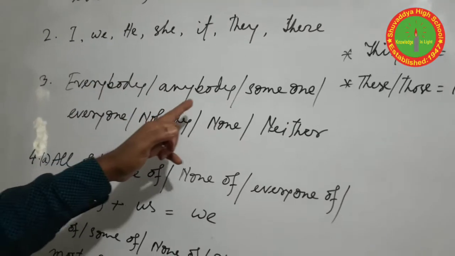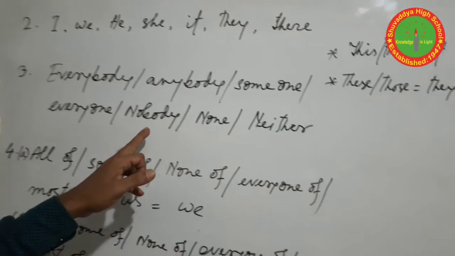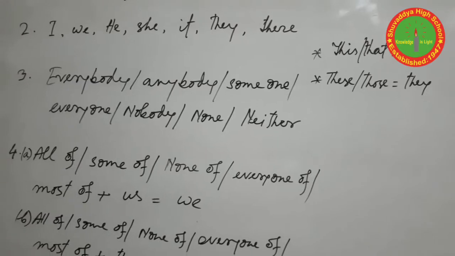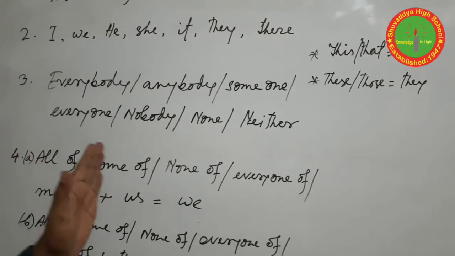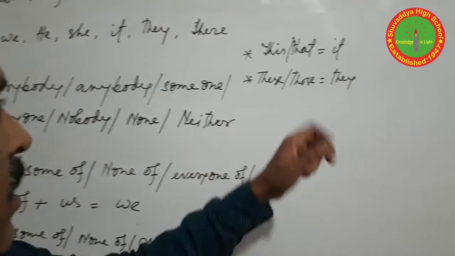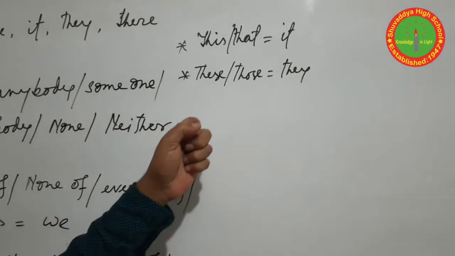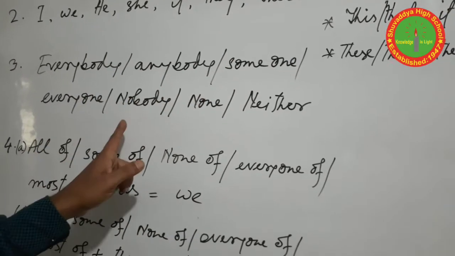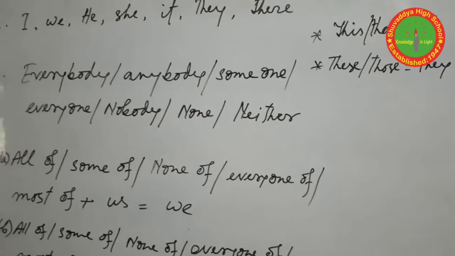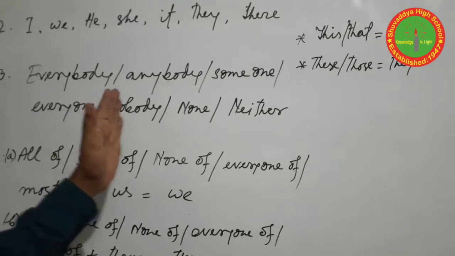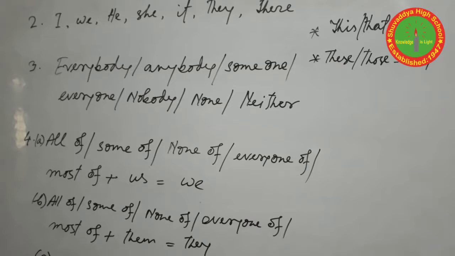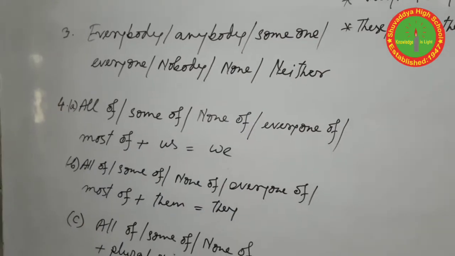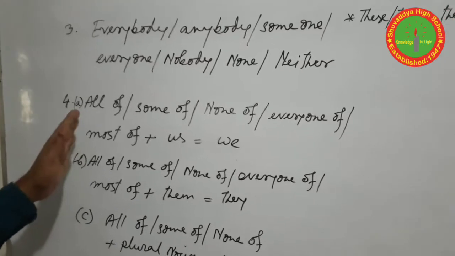Everybody, anybody, someone, everyone, nobody, none, neither. When these indefinite pronouns are used as a subject, we should use they for the tag. Again, everybody, anybody, someone, everyone, nobody, none, neither. If these words are used as a subject, the subject of the tag is they.